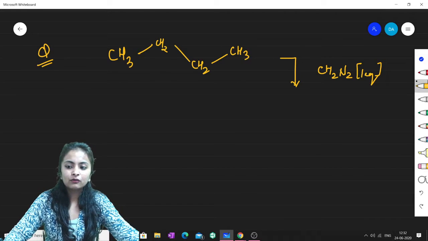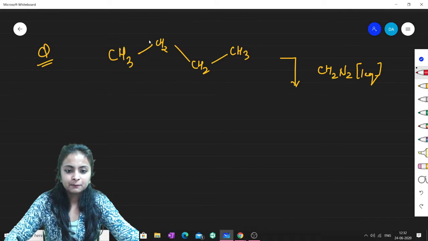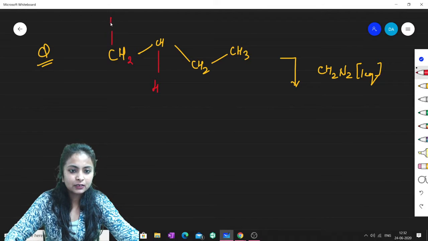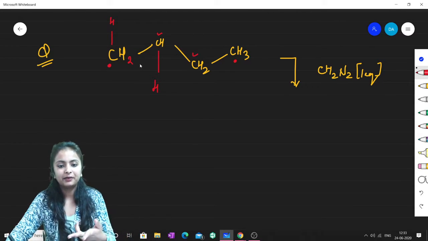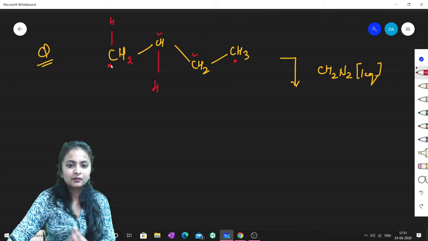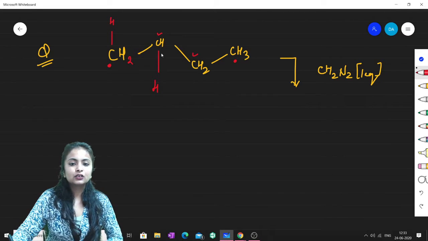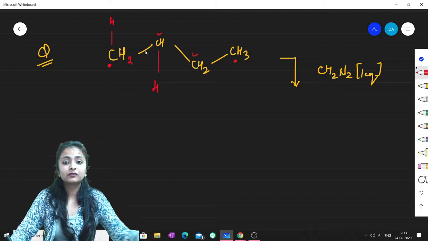So what you have to consider here is, guys, see, just a minute, let me modify this diagram. So see, I can write it like this, and I can write it like this as well. These two are exactly same, and these two are exactly same. So there are two types of different environment of carbons. CH3 is one part, and this CH2 is another part, right?